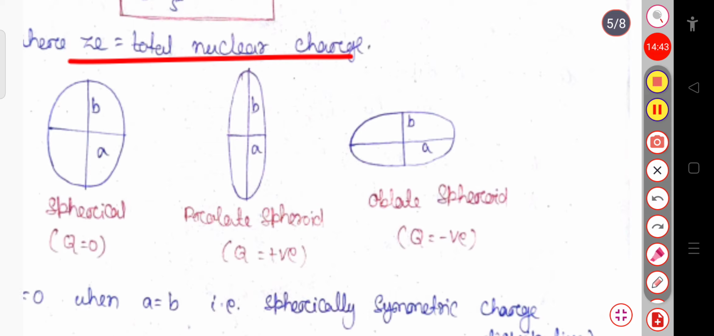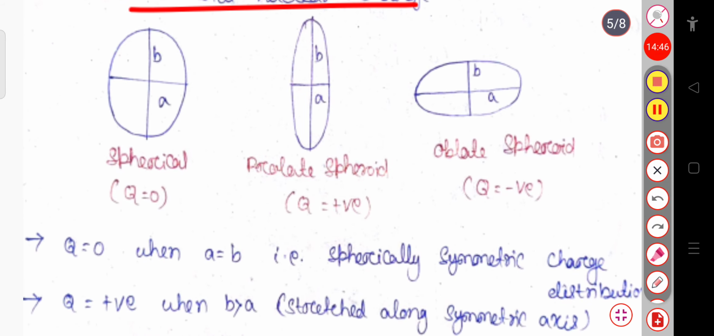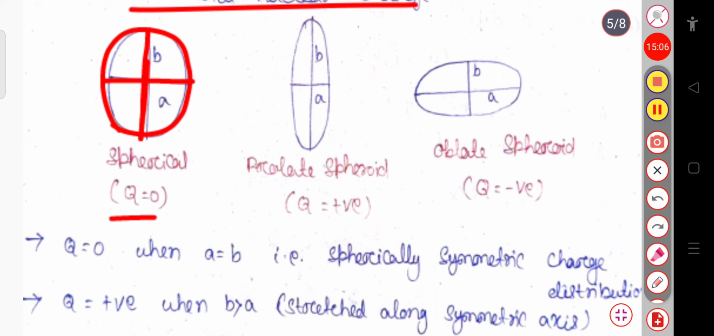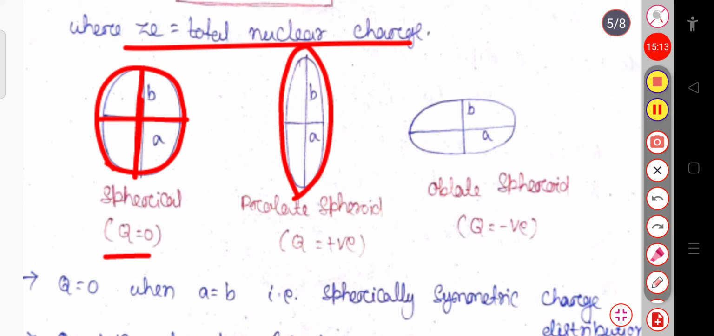And here you can see for the spherical symmetry, that is the spherical nucleus, this is your 2b diameter, and here this is the symmetric axis, and perpendicular to the symmetric axis, this diameter is a. And here the quadrupole moment we have calculated, Q equal to 0. And for the prolate spheroid, it is just stretched along the symmetric axis. So you can see this is stretched along the symmetric axis.